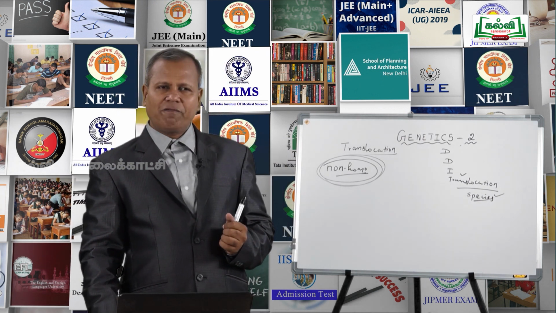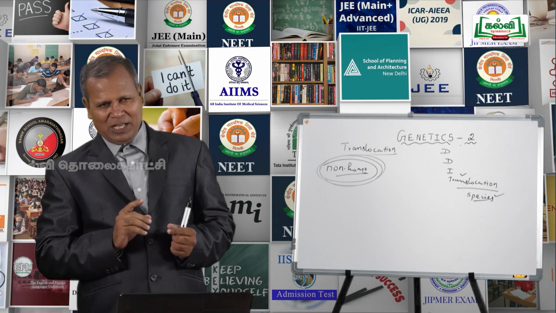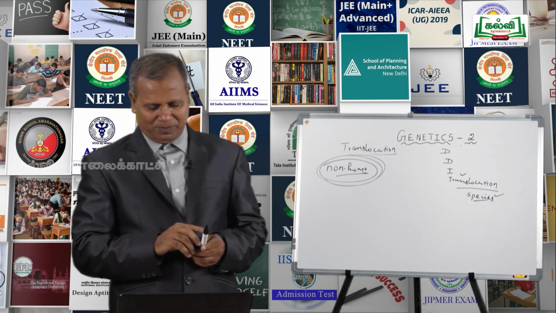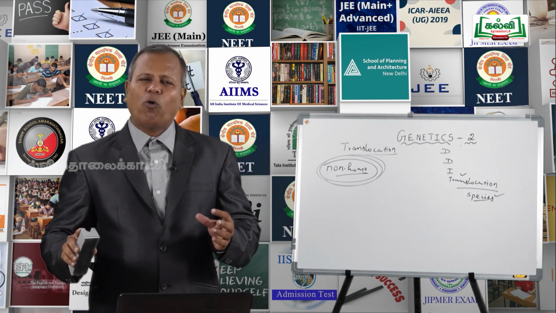And the 5th question for you: in a mutational event, when adenine is replaced by guanine, it is a case of frameshift mutation, transcription, transition or transversion. Do you know what mutation is? Mutation means sudden spontaneous deviation from the wild type.